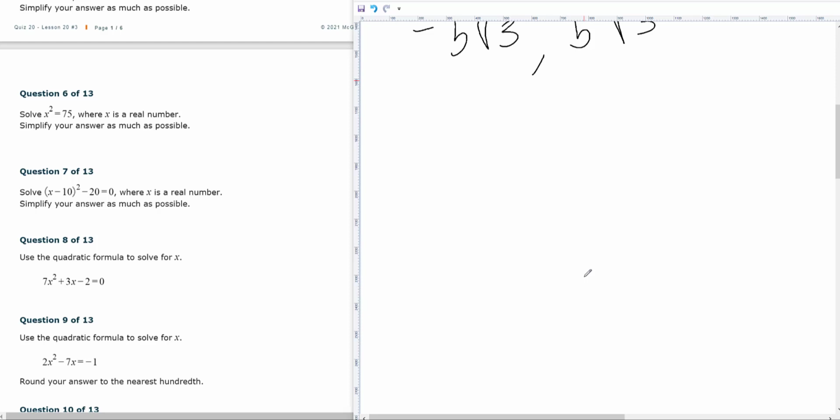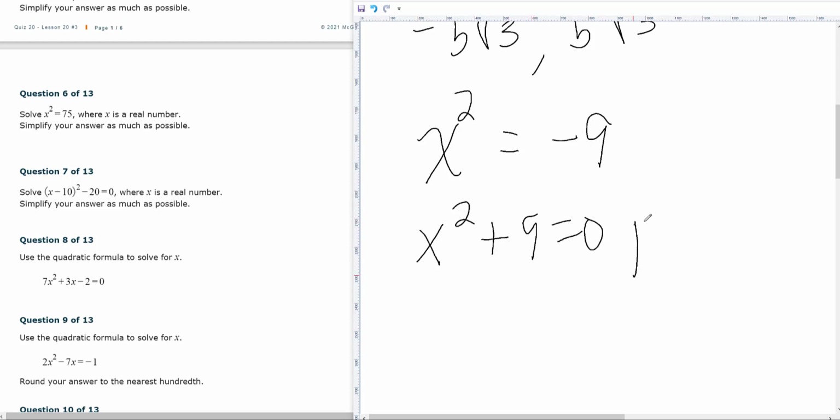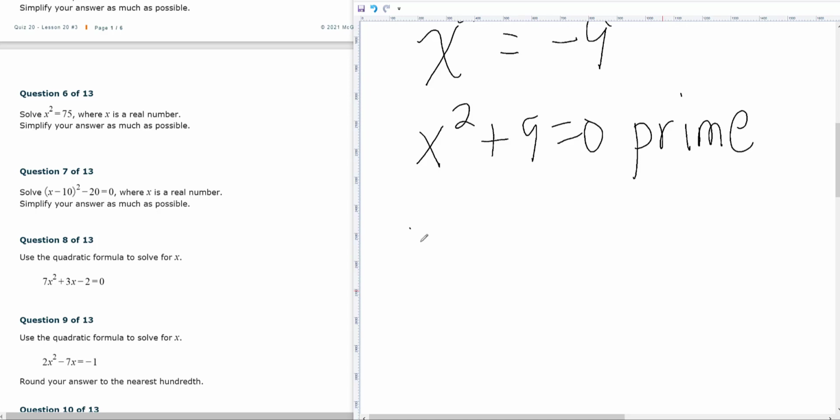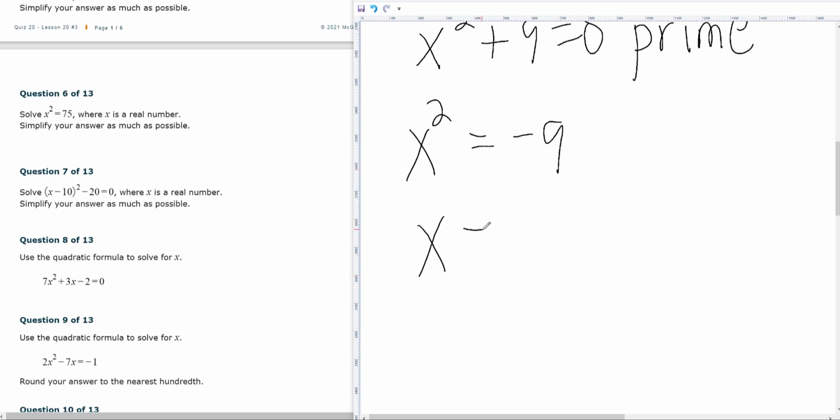Now I want to do one more that's not on your sheet. If I had x squared equals negative 9, and I move that over, x squared plus 9 equals 0, that would be prime, and I would not be able to solve it. But because I have the square root property now, x squared equals minus 9, then I know that x is equal to the plus and minus square root of negative 9. That's my square root property.